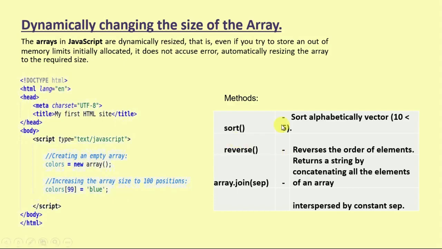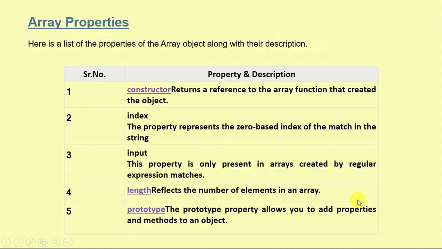And some methods: sort, which is used to sort values; reverse, which reverses the order of elements; concat, which returns a string by concatenating all elements; and join(sep), which joins the elements of an array separated by the string sep. The properties are: constructor, which returns a reference to the array function that created the object; index, the property representing the 0-based index of the matched string; input, which is only present in arrays created by regular expression matches; and length, which reflects the number of elements in the array. Prototype allows you to add properties and methods to an object.